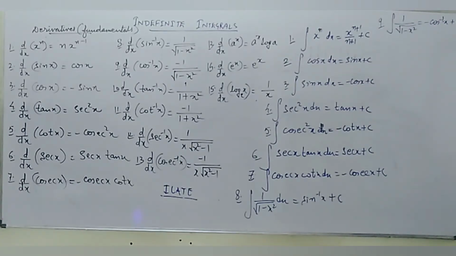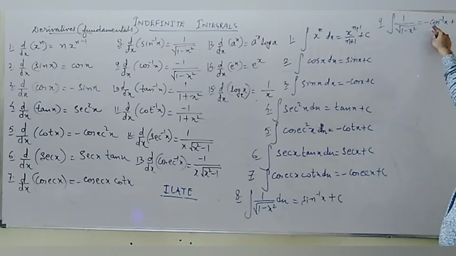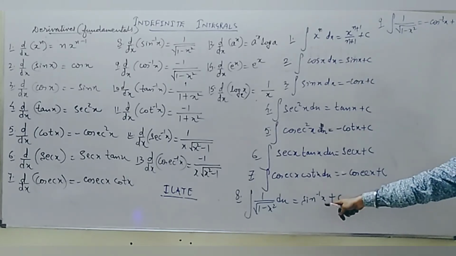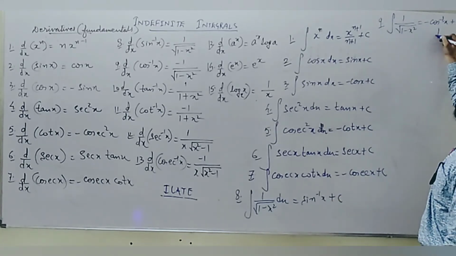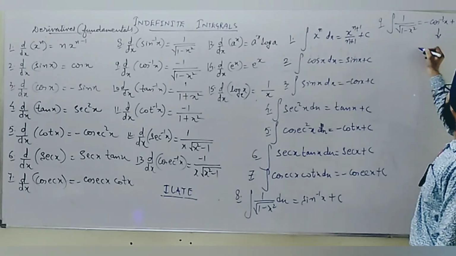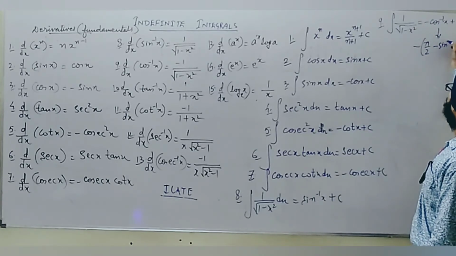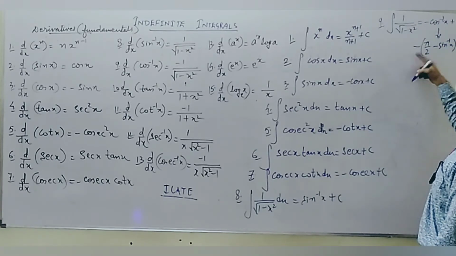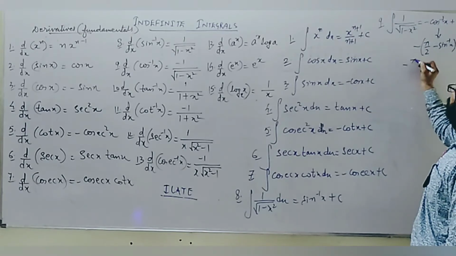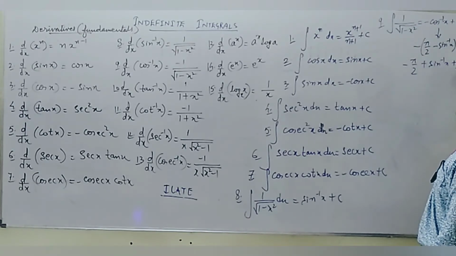By the way, let me explain why these two are equal. No changes are given to the formula. Suppose in this function I want to convert cos inverse x into sine inverse. If I replace this value by the identity of inverse trigonometry, cos inverse x can be written as pi by 2 minus sine inverse x, plus c. Open the bracket with the minus sign, you will get minus pi by 2 plus sine inverse x plus c. Now c is a constant.